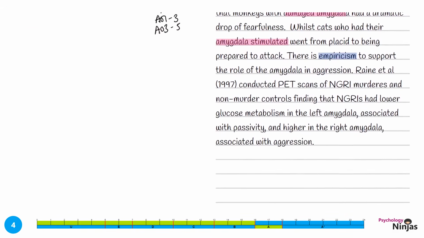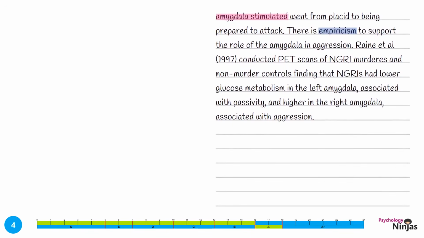Rain et al. 1997 conducted PET scans of NGRI murderers and non-murderer controls, finding that NGRIs had lower glucose metabolism in the left amygdala associated with passivity and higher in the right amygdala associated with aggression. We've gone for Rain et al.'s research here, but it really doesn't matter what research you're using to support the amygdala. Here we've specifically talked about low glucose metabolism in the left amygdala being more passive, with higher being in the right, fighting.